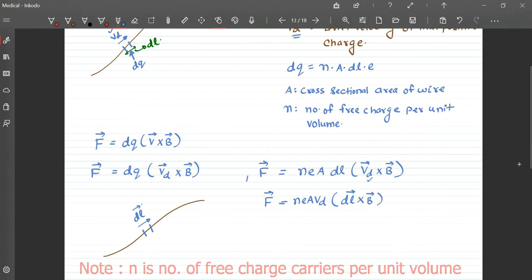This is not going to alter my result, correct? n A Vd e, I know, can be written as current. And since I was writing force on a small segment, I should have written dF.